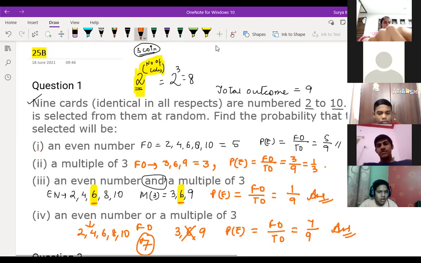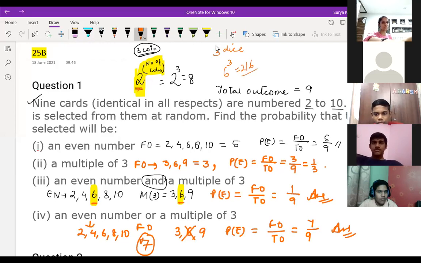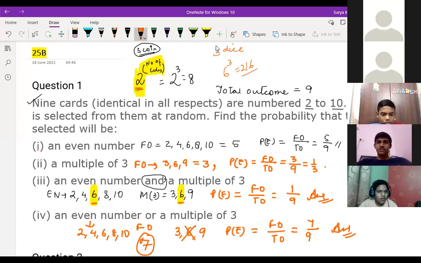Okay, see, outcomes to the power of the number of things. Suppose you are having 3 dice, you might not know. 3 dice means 6 to the power 3, so your answer is 216. This is not in class 11th also. Okay, sir. So it's applicable in everything. Yeah. We just have to get the number of outcomes, which is the base, and the power will be your number of dice.